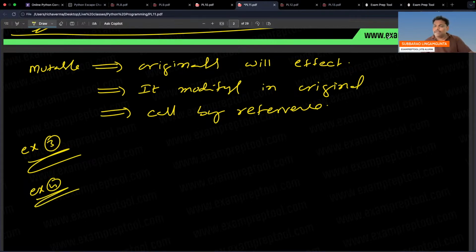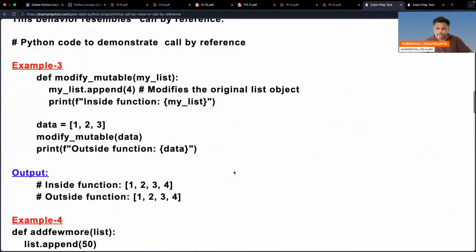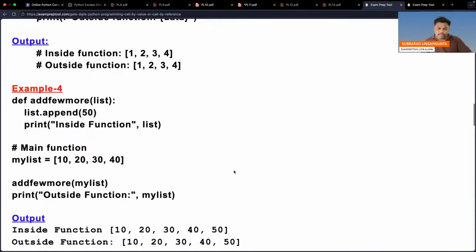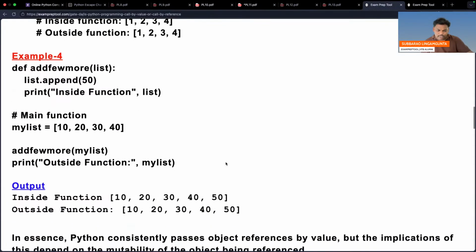For everything I gave two examples. Right, let's go to example 4. This is example 4. See once again, one more list I took. I called the function.